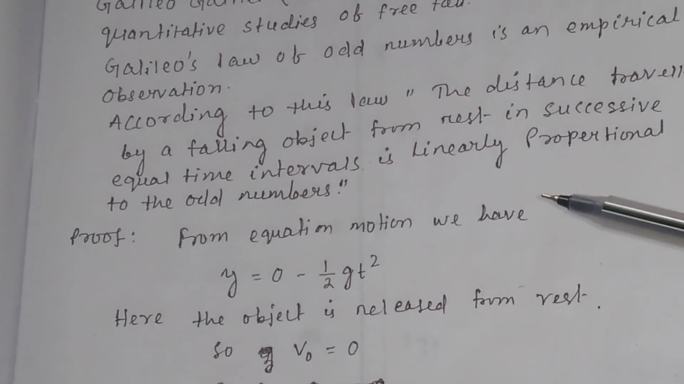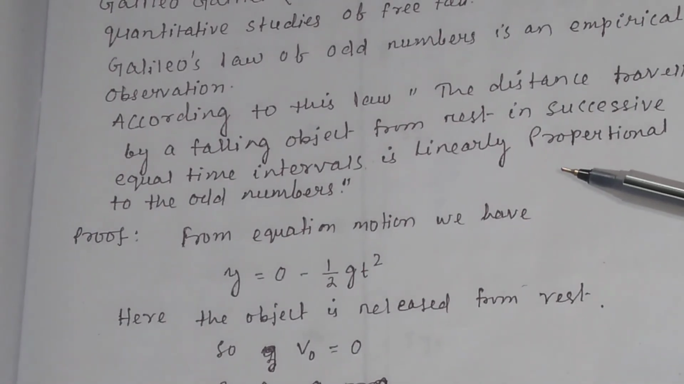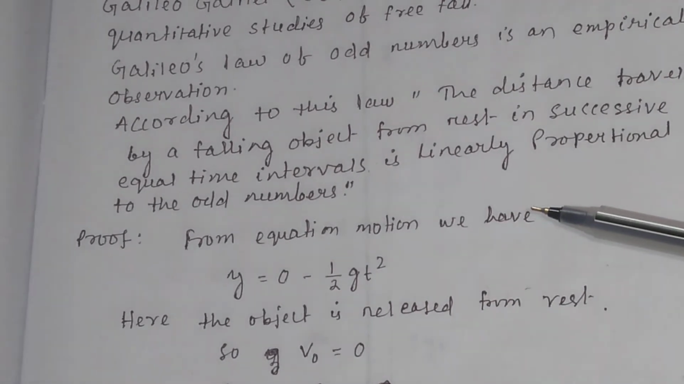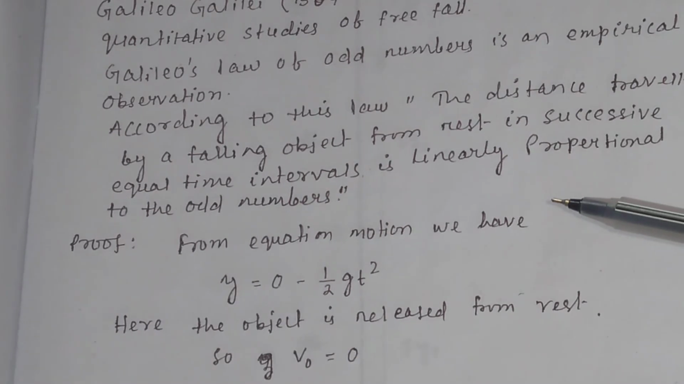So in this video we have discussed Galileo's law of odd numbers, and in the next video we will discuss the stopping distance of vehicles.